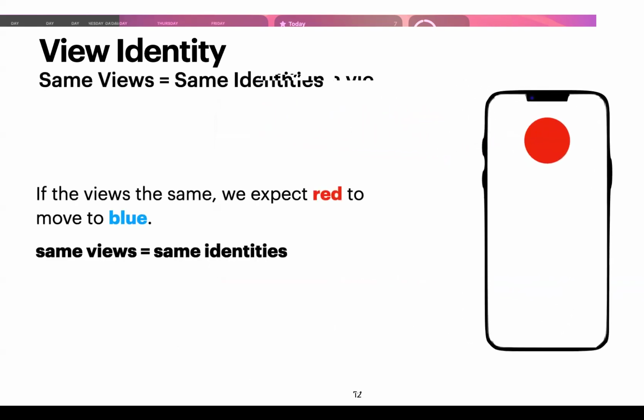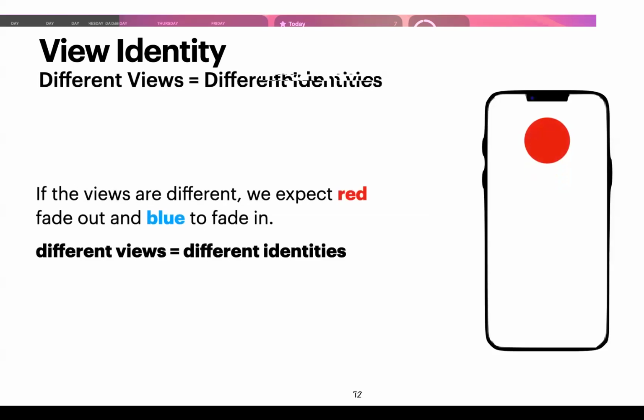When they are the same views, we say they have the same identity. So if the views are the same, we expect the red to move to the blue continuously while it's changing its color to blue. So same views, same identities. Now, if they're different views, that means they have different identities. So now, instead of continuously moving down to the bottom of the screen, we should expect the red circle to fade out and the blue to fade in because they're separate views.